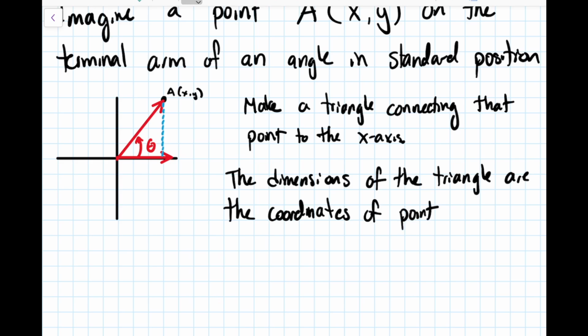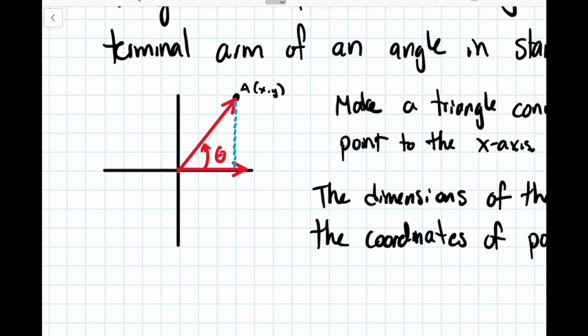Because if you think about it, this point is generic, but let's pretend it wasn't generic. I'm just going to erase this real quick, but it'll come back. So the way I actually graphed this is the point 3, 4. So if this is the point 3, 4, from here we've gone over 1, 2, 3, which means the length of this line is 3. And we've gone up 1, 2, 3, 4, which means the length of this line is 4. And that's going to be true no matter what your x and y coordinates are.